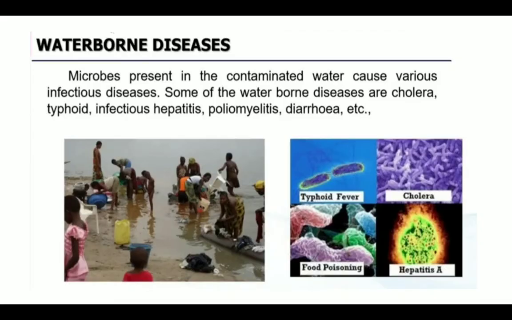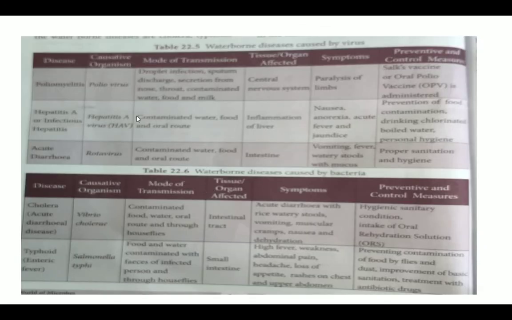And next, waterborne disease. Previously we saw airborne disease, where infection is spreading through the air. Next is waterborne disease. Waterborne disease means the microbes which are present in contaminated water cause various infectious diseases. Some of the waterborne diseases are cholera, typhoid, hepatitis, poliomyelitis and diarrhea, etc. If the infection is spreading through water, it is called waterborne disease. Again, tabular column, page number 264 in your textbook.